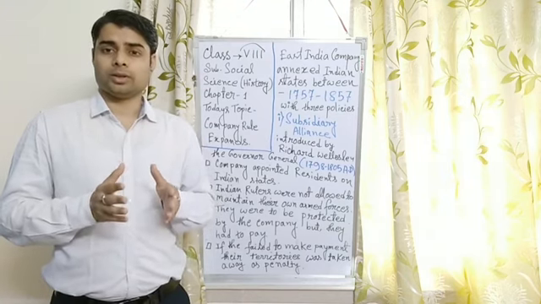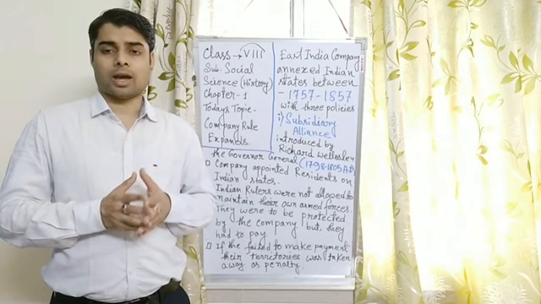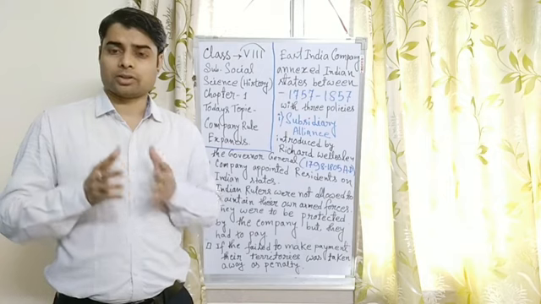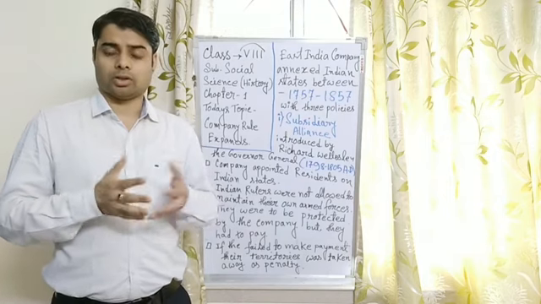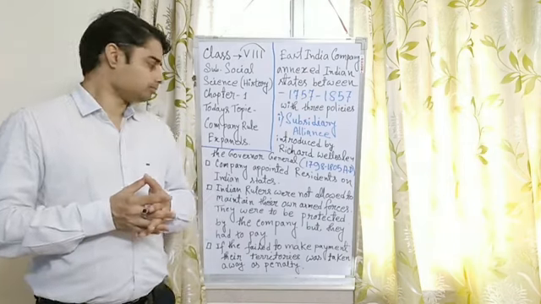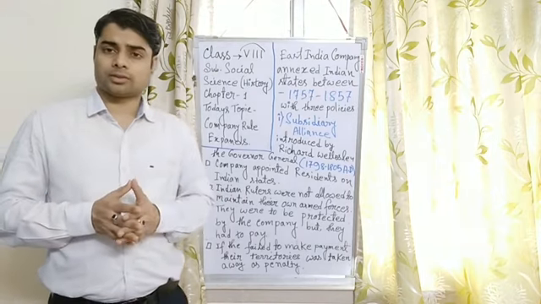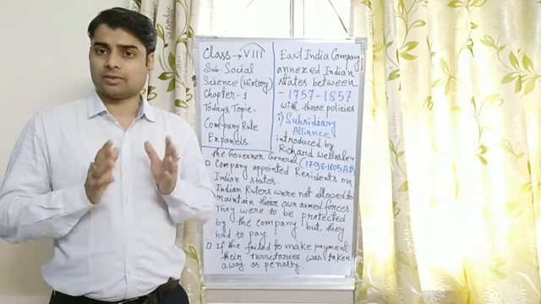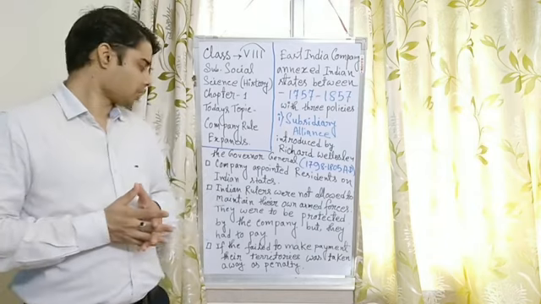Suppose who would be the successor of the king and which official would be appointed in which region or in which post, and they always looked after the interests of the English East India Company.